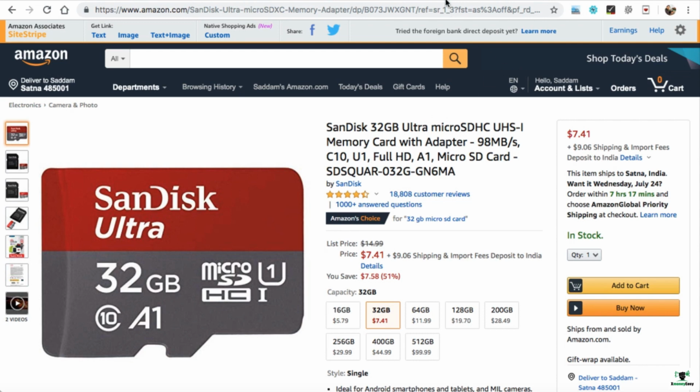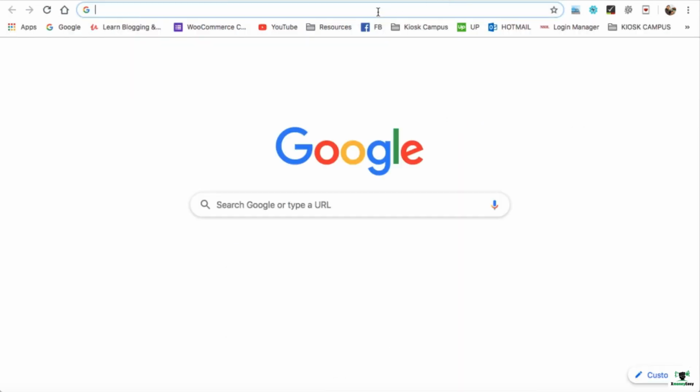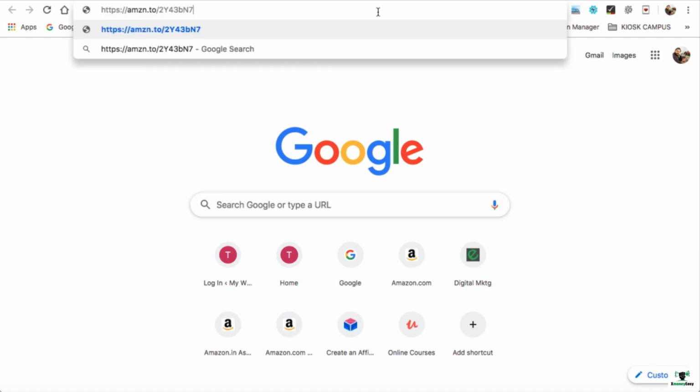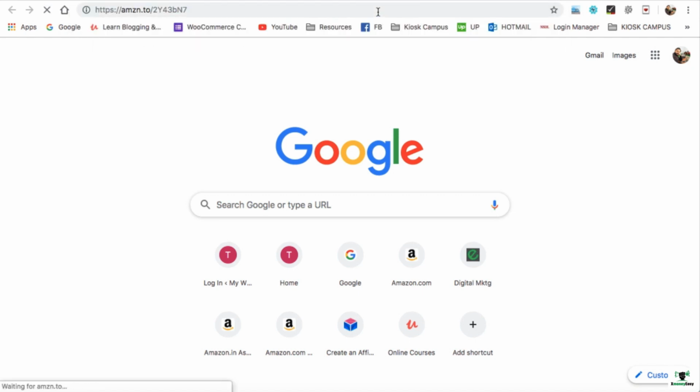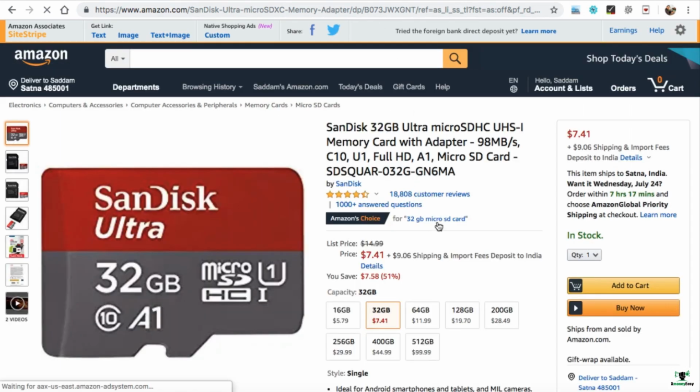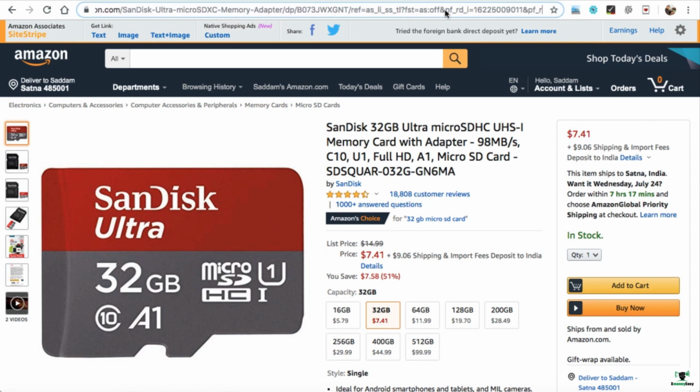Now let's go ahead and paste this link into another new tab. So I'm just pasting it over here and then hit enter. So you will see the exact same page will be opening. Here we go. And let's track this URL. So I'm just scrolling it horizontally and we can see the affiliate ID is included in this link.